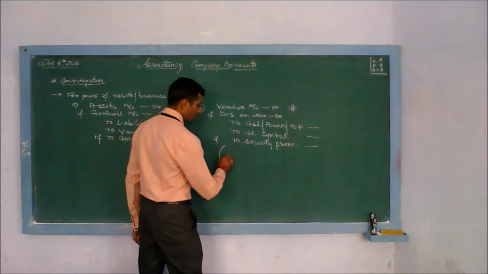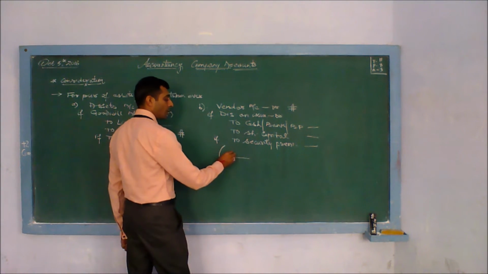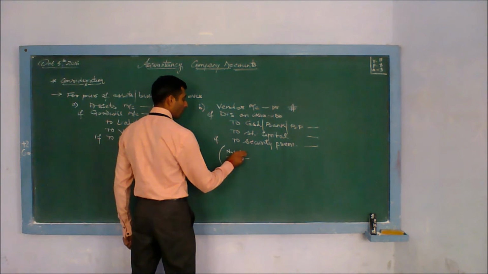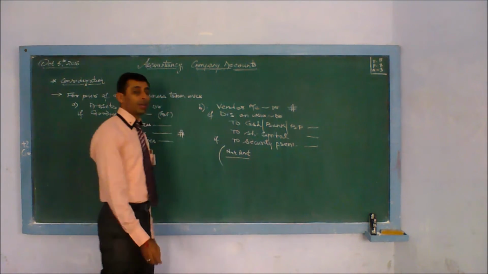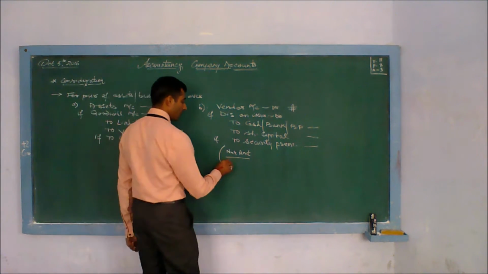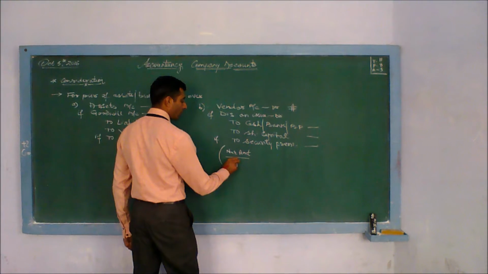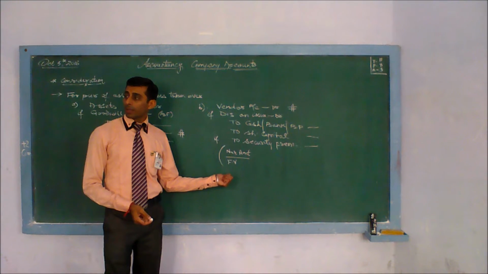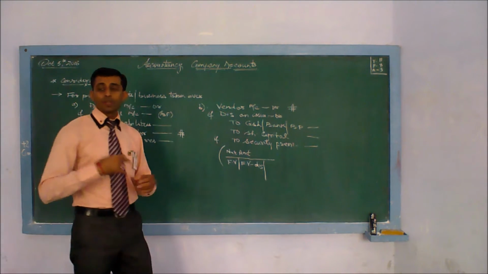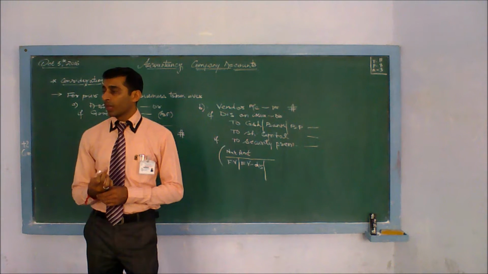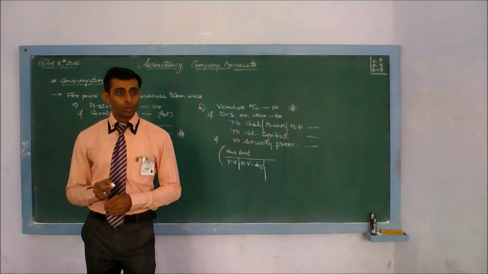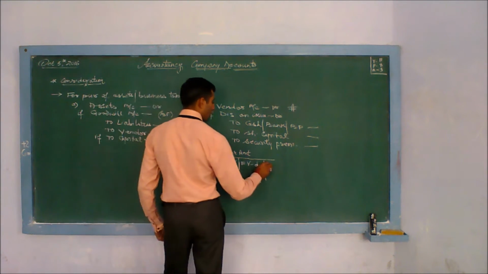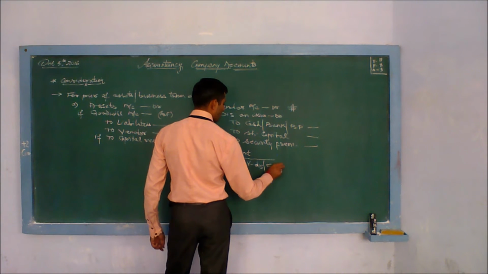For this, there is a formula. In the numerator, you show the net amount payable to vendor, divided by the face value of the share if it is a case of par. If the share is of 10 rupees, you divide by 10. If the share is issued at a premium of rupees 2, your denominator becomes 10 plus 2, which is 12. So the denominator is face value plus premium.